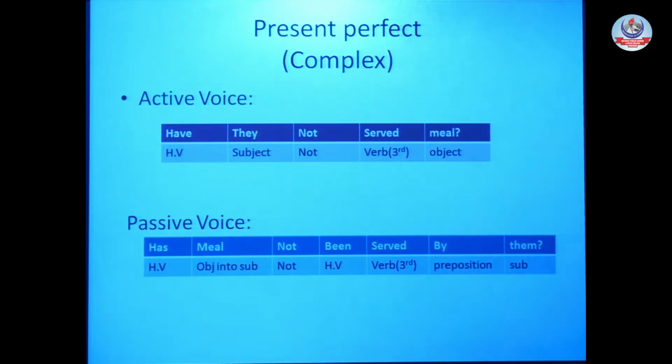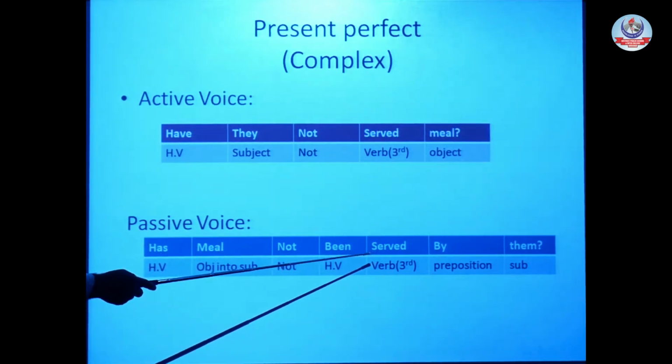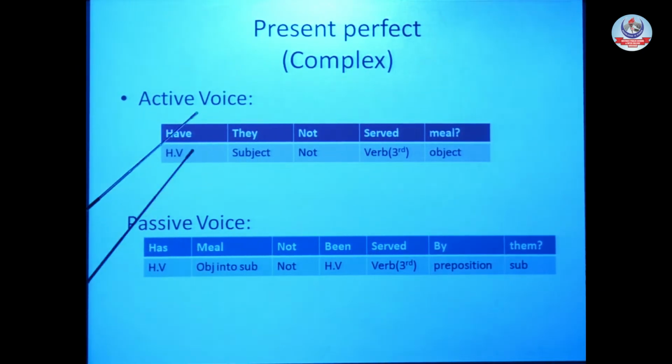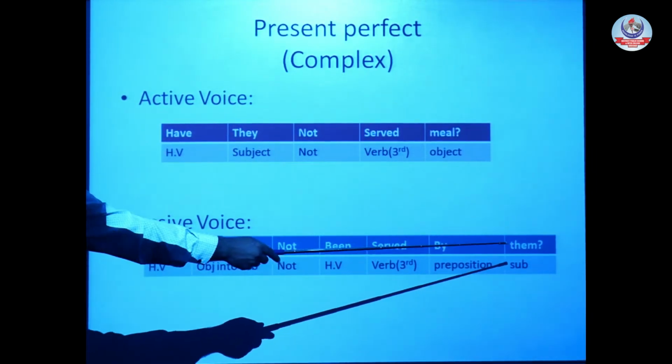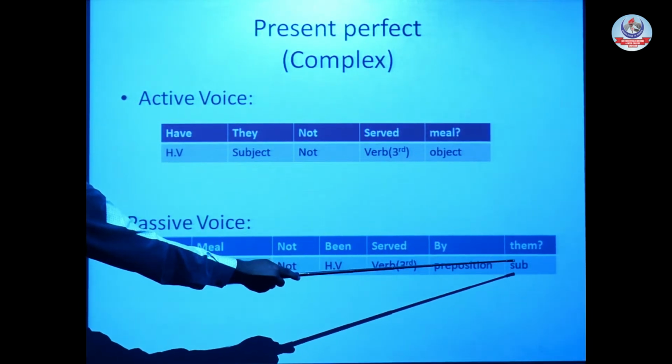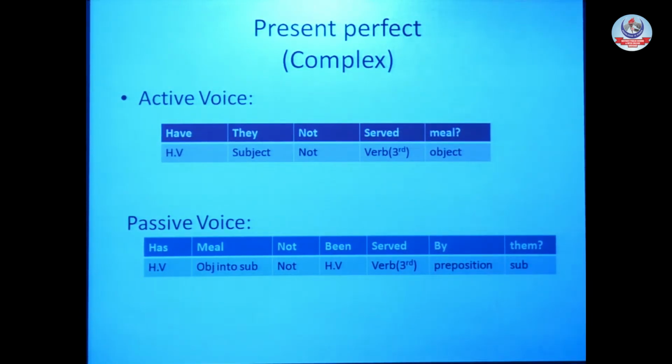Now let's have a bird's eye view over the rules of active voice and passive voice. The first rule is object into subject. Our second rule is the third form of verb, which is always used in all tenses. Our third rule is addition of by, and our last rule is subject into object. These are those rules which almost remain the same in all tenses.